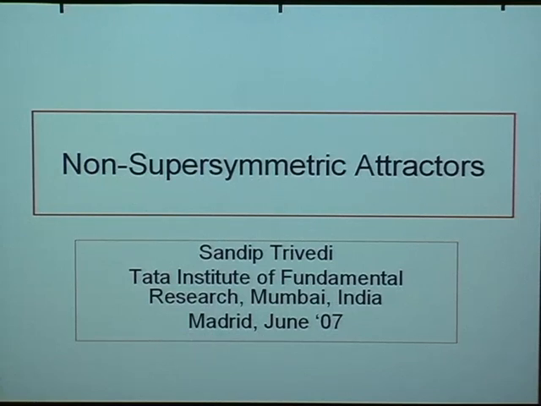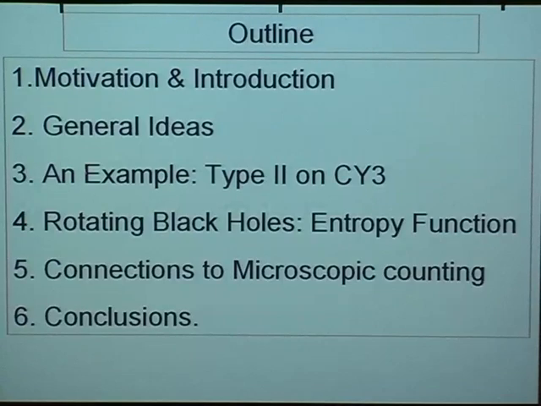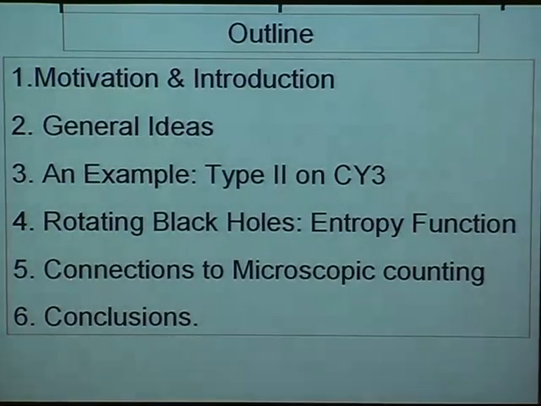I'll begin with some motivation and introduction, tell you about some general ideas, what is an attractor and when it can exist, and do an example of type 2A string theory on a Calabi-Yau threefold to illustrate some of these general ideas. All of this will be mainly about spherically symmetric attractors. Then we'll go to rotating black holes and discuss attractors using the entropy function formalism there. I'll end with some comments about connections between the attractor phenomenon and microscopic state counting and some conclusions.